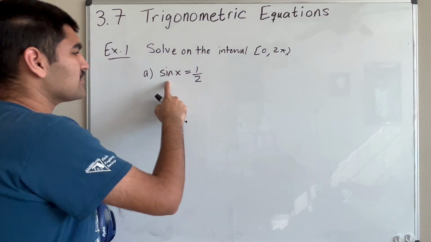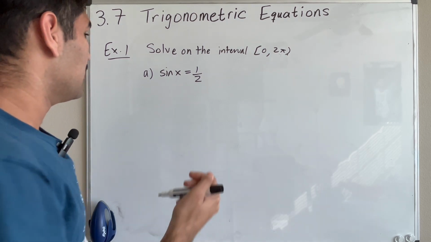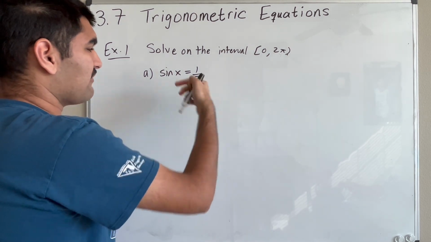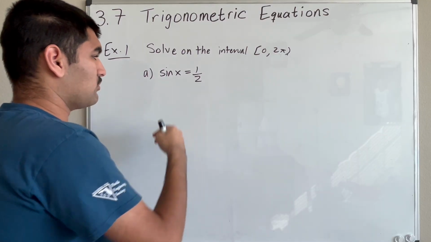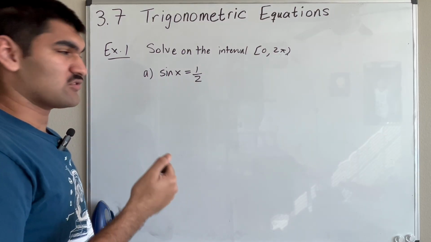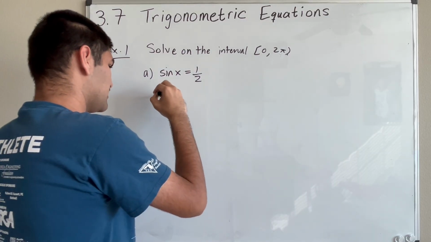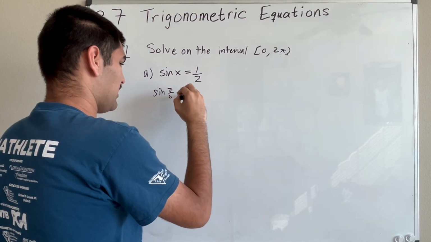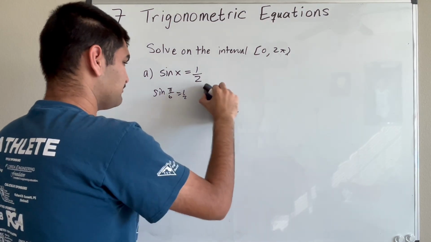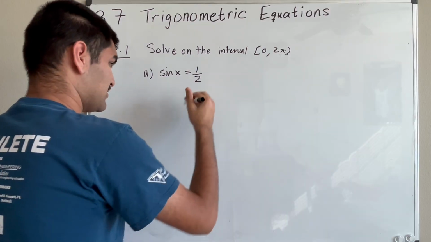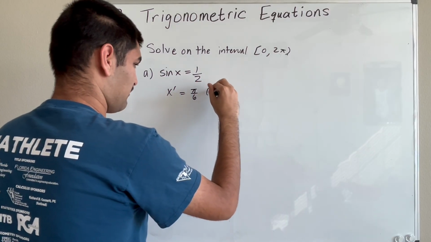So first thing you have to check for is to see if you can solve it using exact values, right? And so we know that 1/2 is an exact value. So now we just have to find the reference angle x. What's the reference angle for 1/2 for sine? Well, it's pi over 6, right? Because we know that sine of pi over 6 is equal to 1/2. So our reference angle, which I'll just call x prime, is equal to pi over 6.